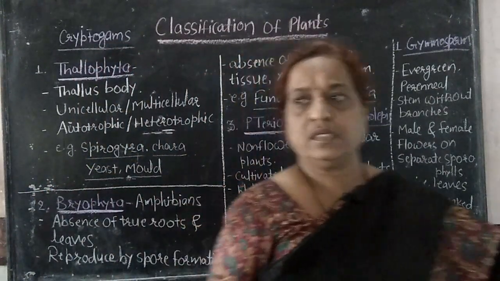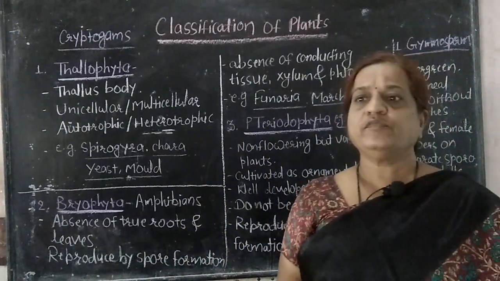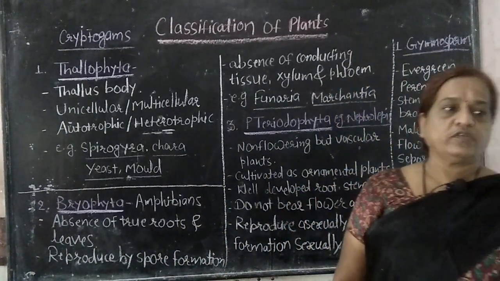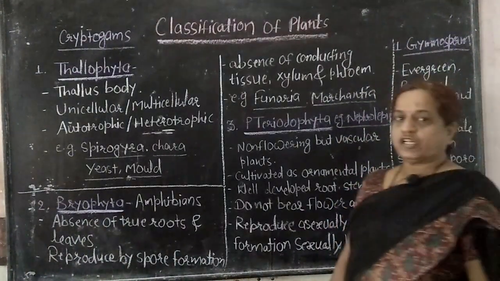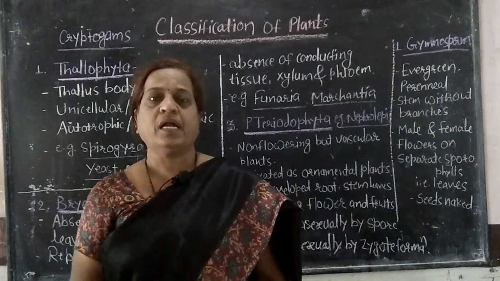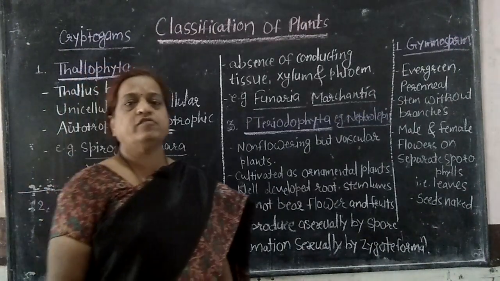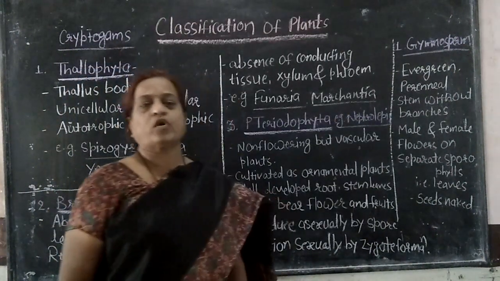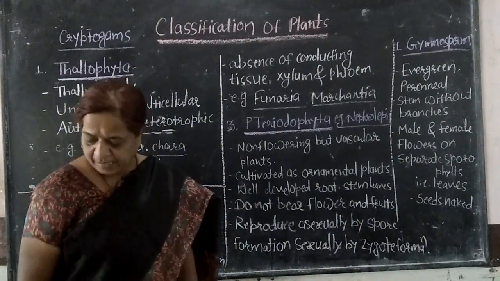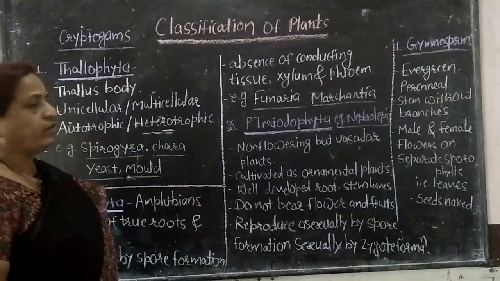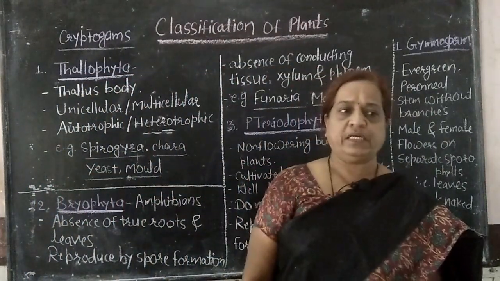In last period, we started the lesson on classification of plants. At that time, we first discussed the five kingdom classification system of Whittaker. Later we discussed in detail the plant kingdom, which is divided into subkingdoms, cryptogams and phanerogams. Cryptogams are non-flowering plants, and they are again divided into three divisions: Thallophyta, Bryophyta and Pteridophyta.